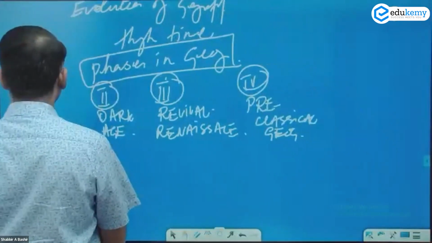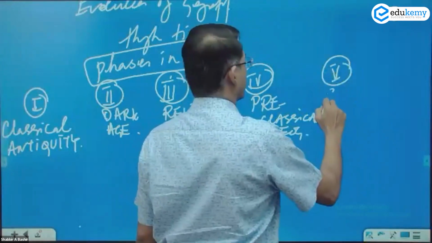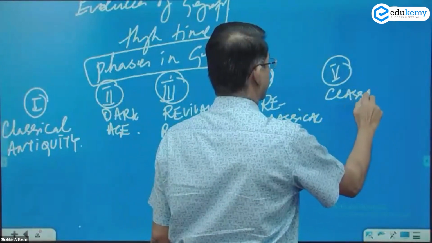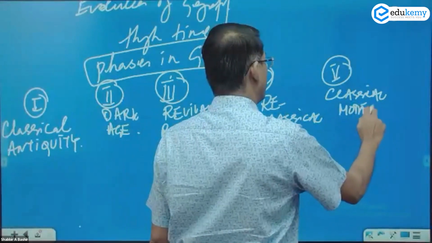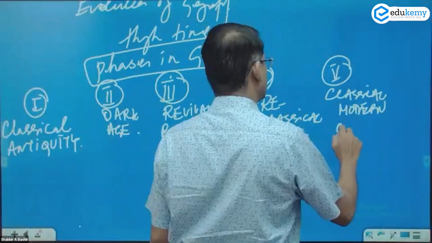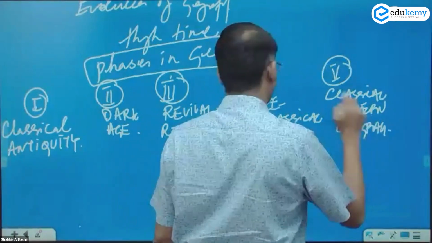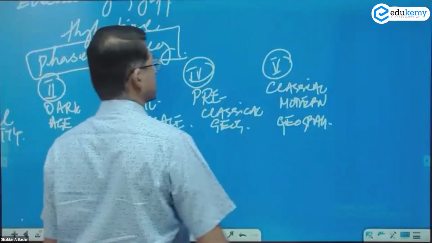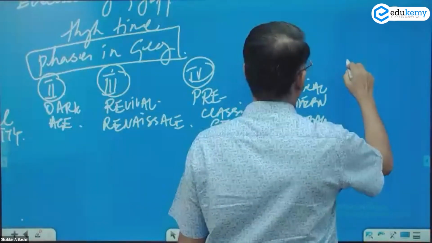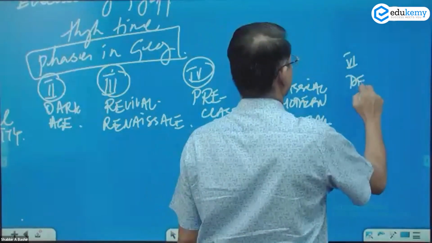Then we have a phase called the classical modern geography. Then we have the age of debates.